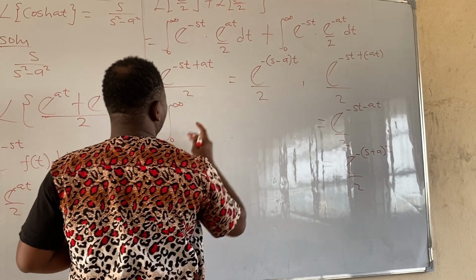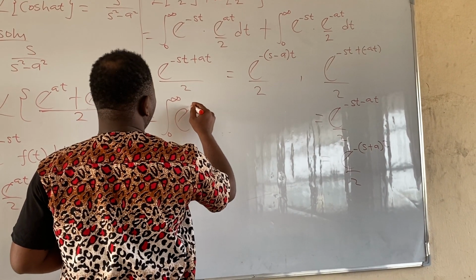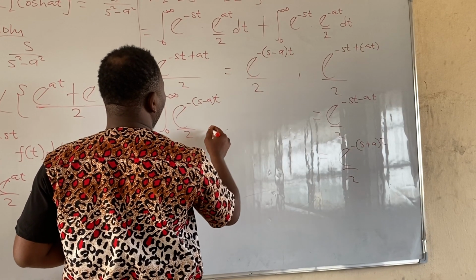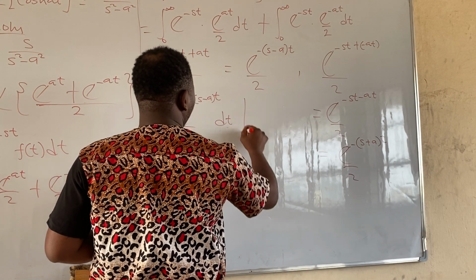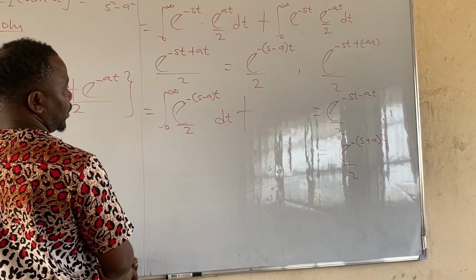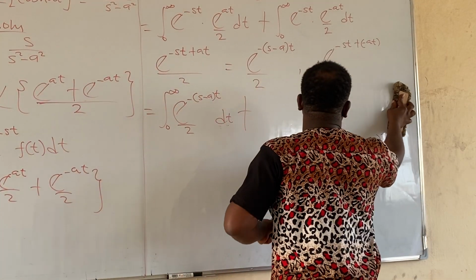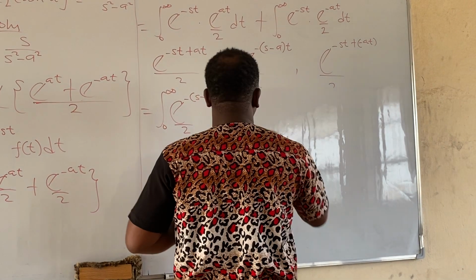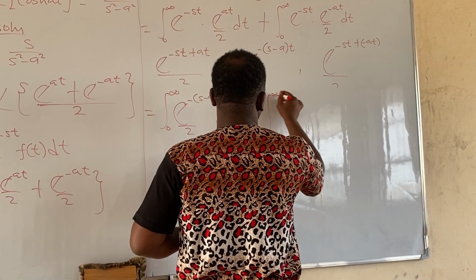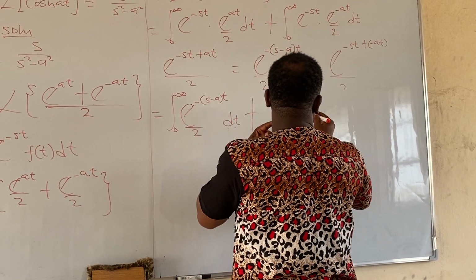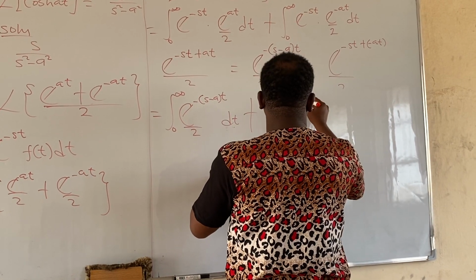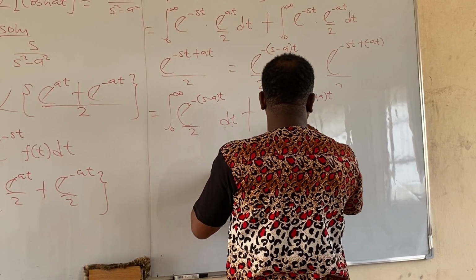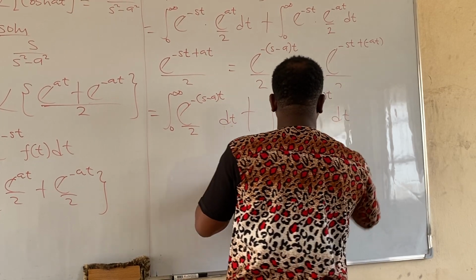So instead of this, we will write exponential minus all in bracket s minus a t all over 2 times dt. Then plus integral 0 to infinity, the same thing applicable here, exponential minus all in bracket s plus a t all over 2 dt.